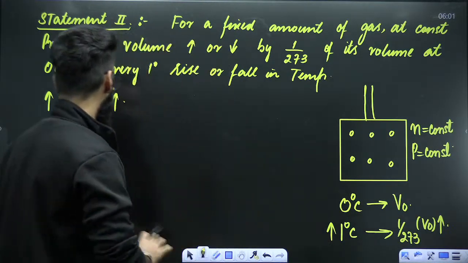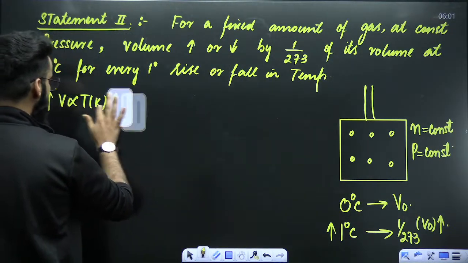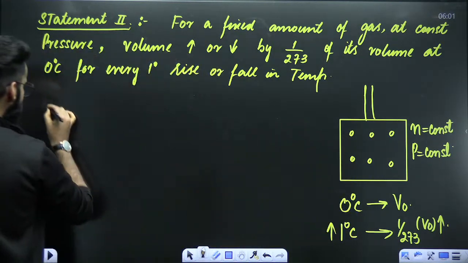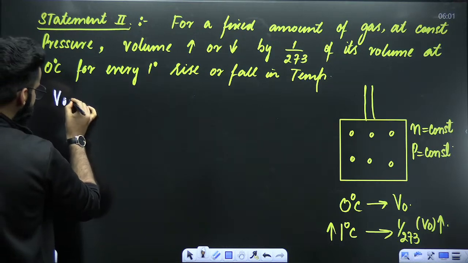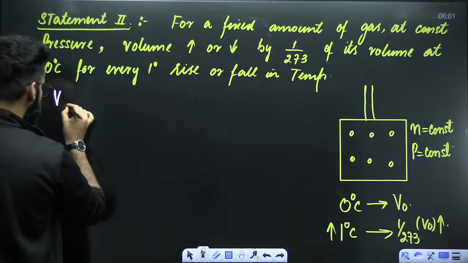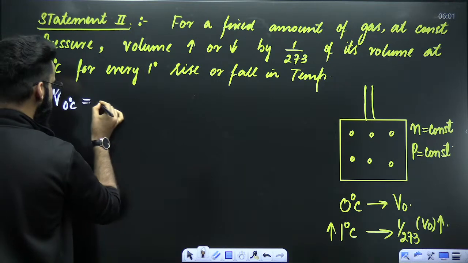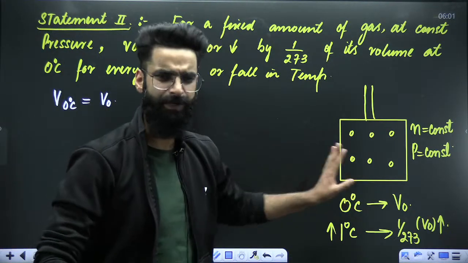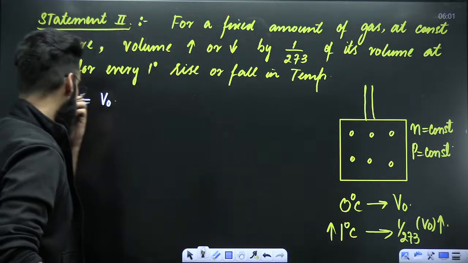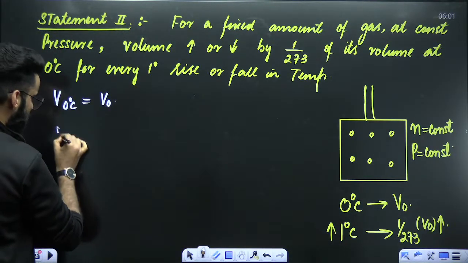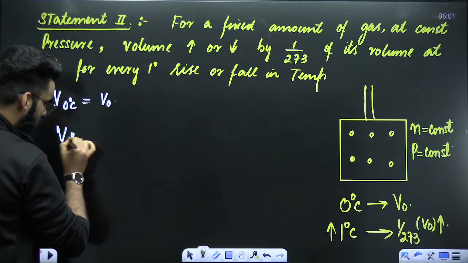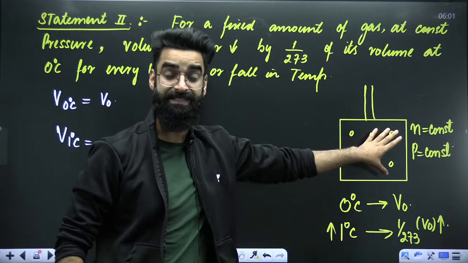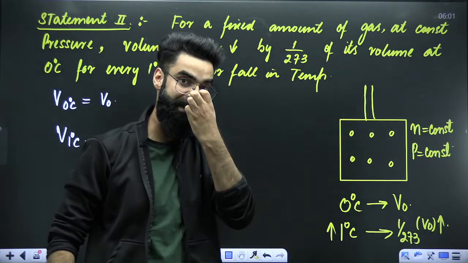Now, if I ask you, what is the volume of the gas at 0 degree centigrade? My dear students, the volume of the gas at 0 degree centigrade is V0, right? Now, if I ask you, what will be the volume of the gas at 1 degree centigrade? When the gas's temperature is 1 degree centigrade, what will be the volume occupied by the gas?